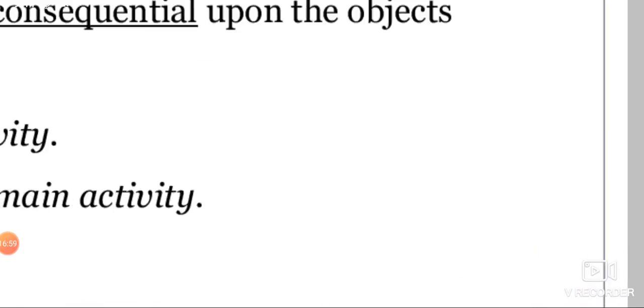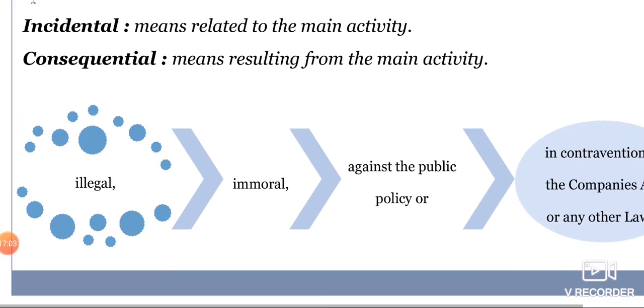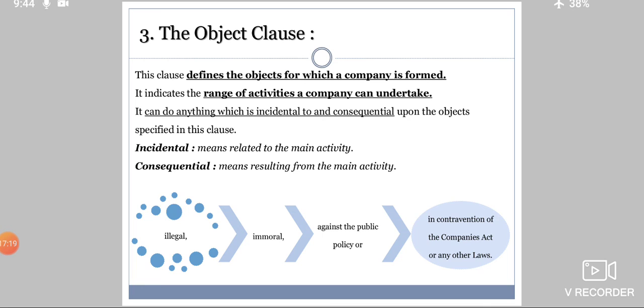But lastly, a company cannot have an object which is illegal, immoral, against public policy, or in contravention of the Companies Act or any other laws. A company cannot do any illegal work, immoral, or against public policy.